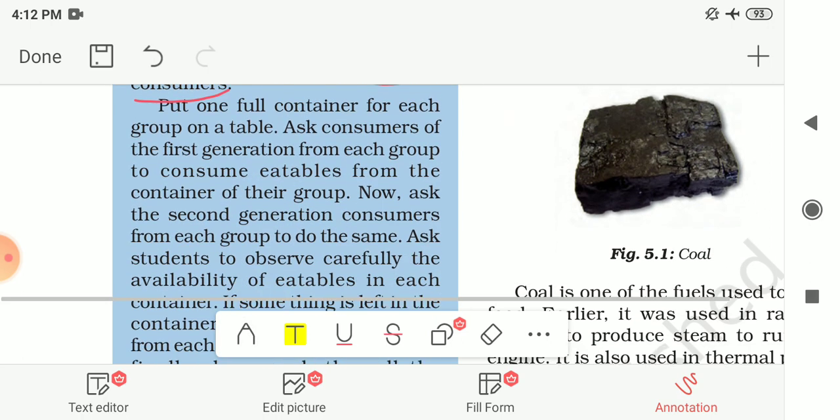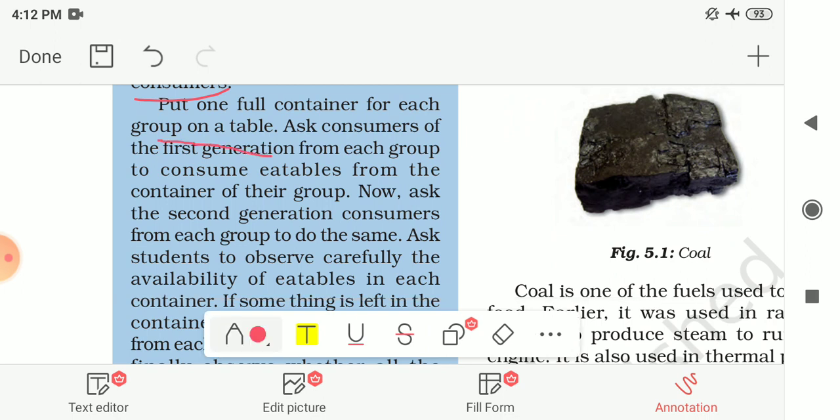Now put one full container for each group on a table. For one group, you have to put one container and ask the consumers of the first generation from each group to consume eatables from the container of their group. So first you have to give a chance to the subgroup of first generation and ask them to eat the eatables which are there in the container in front of their group.